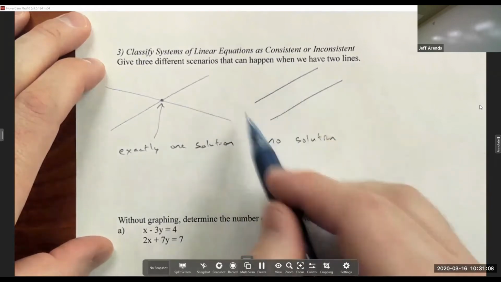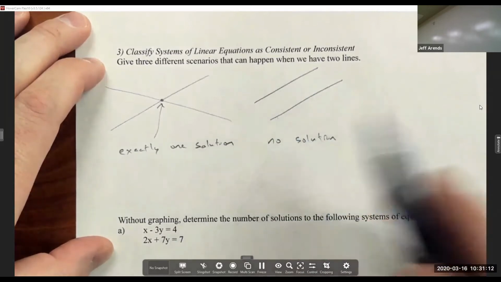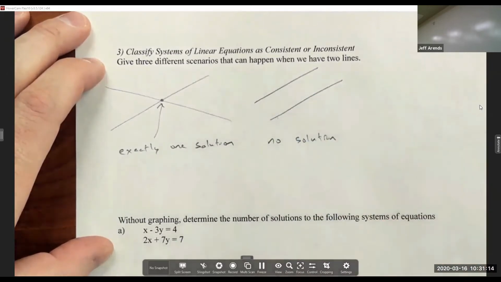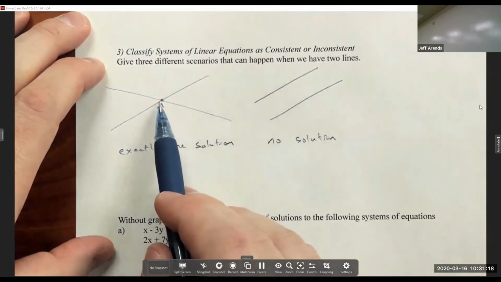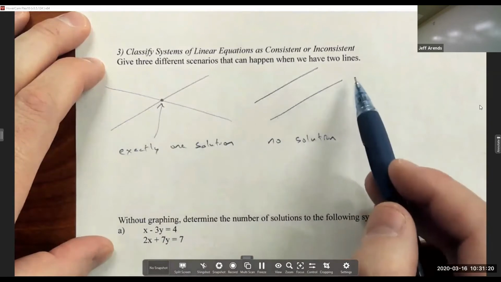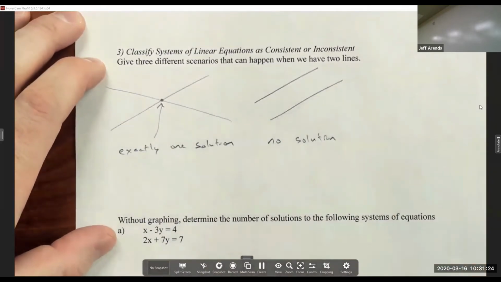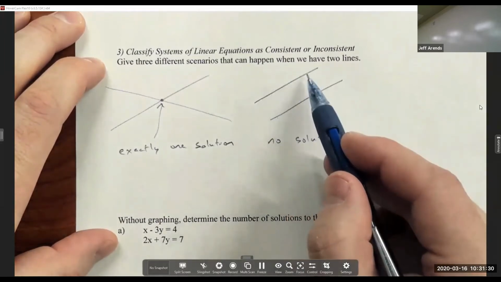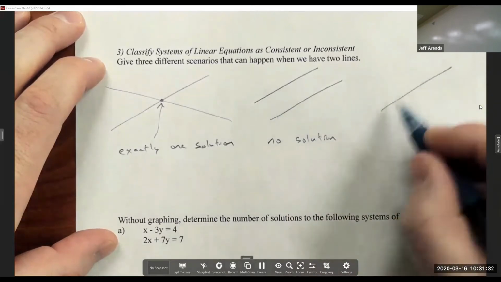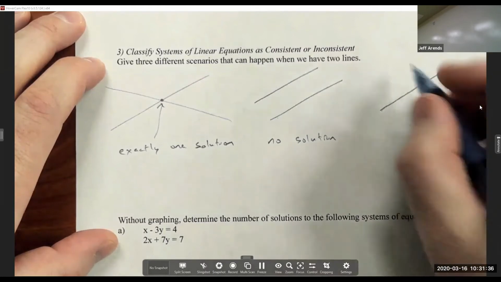The system of equations that consisted of the two parallel lines would have no solutions. But even that's not the entire story. We could have exactly one point of intersection. We could have 0 points of intersection. And if you think about it for a little bit longer, well, what happens if there's more than one point of intersection? If you have two lines that have more than one point of intersection, well, it turns out they end up being overlapping entirely.